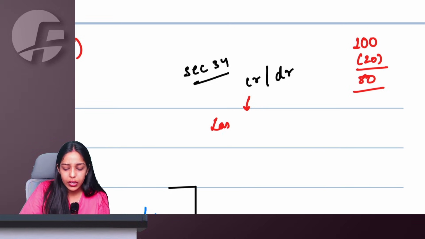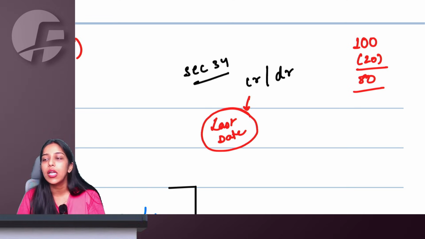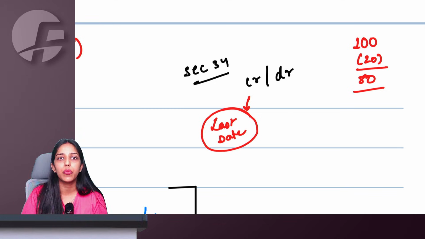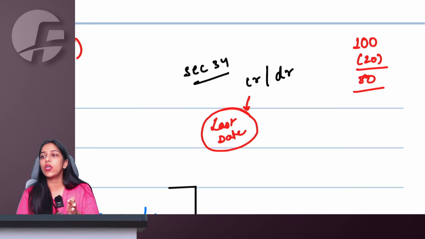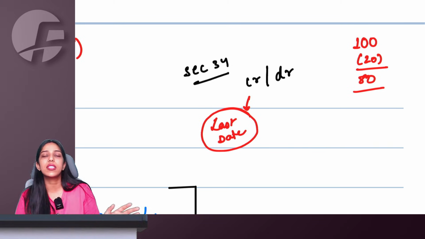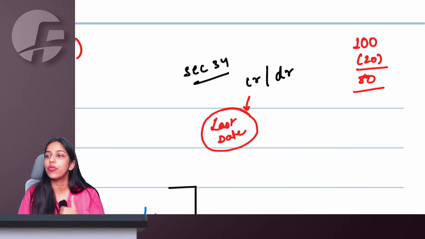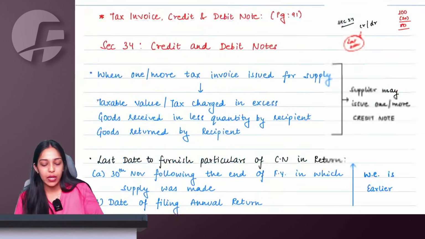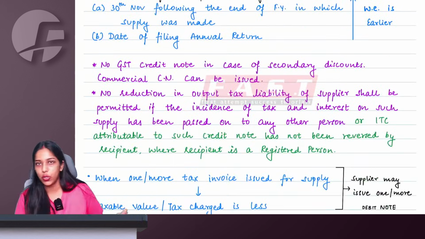Therefore, they have kept a last date also to issue a credit note and show it in the returns, which is 30 November or the actual date of filing the annual return, whichever is earlier. Till this date only, if you do, they will allow you to reduce your outward liability. After this date, you can still issue commercial credit notes to set off your transaction with the recipient. But in that case, you will not be allowed to reduce your outward GST payable. Right, ma'am. This we already know.